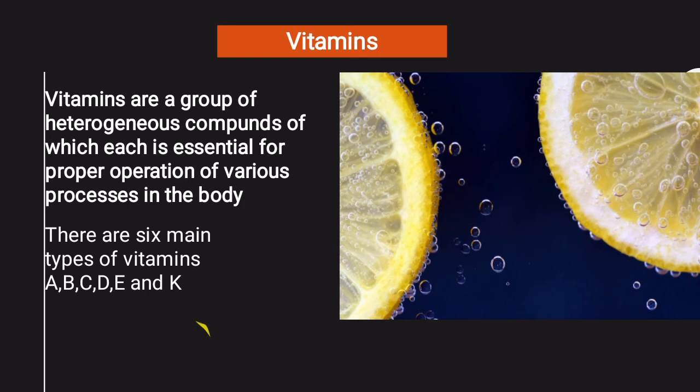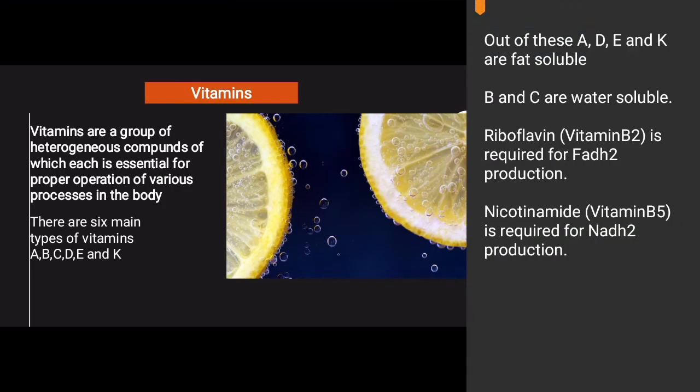That does not mean there are no other vitamins. Other vitamins do exist, but they are nothing but subcategories of the 6 main vitamins. To understand this, I will display my note. Now I need to classify all 6 vitamins into fat soluble and water soluble categories. What does fat soluble mean? Fat soluble means the vitamins dissolve in fats, and water soluble means they dissolve in water. How do you remember them? B and C are water soluble, and A, D, E and K are fat soluble. Simple to remember.